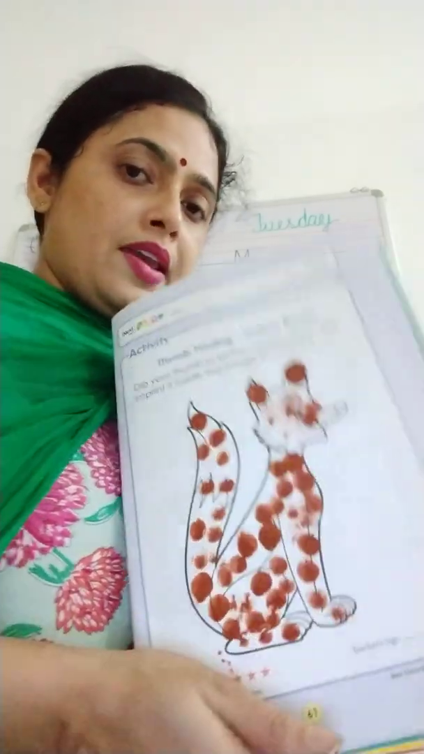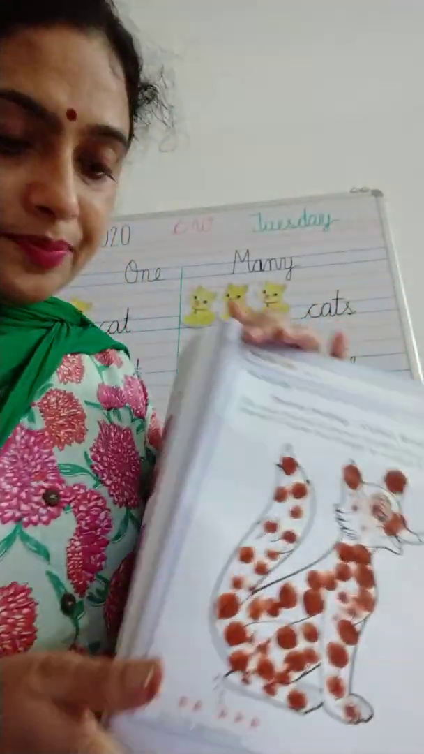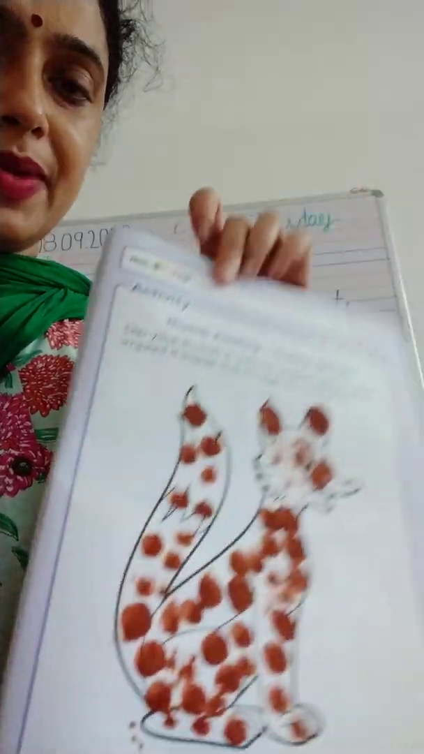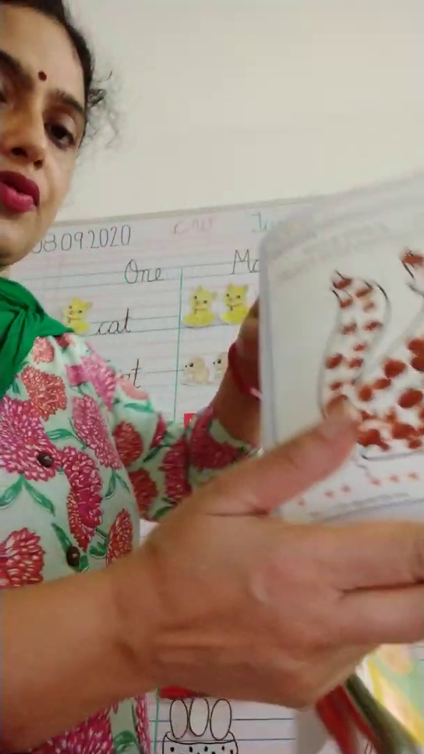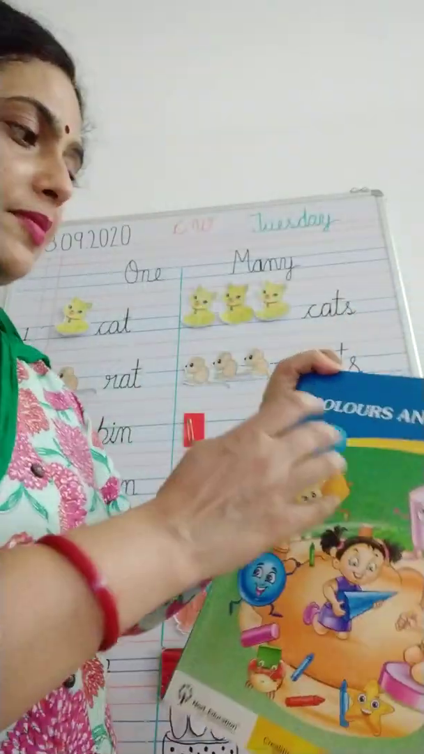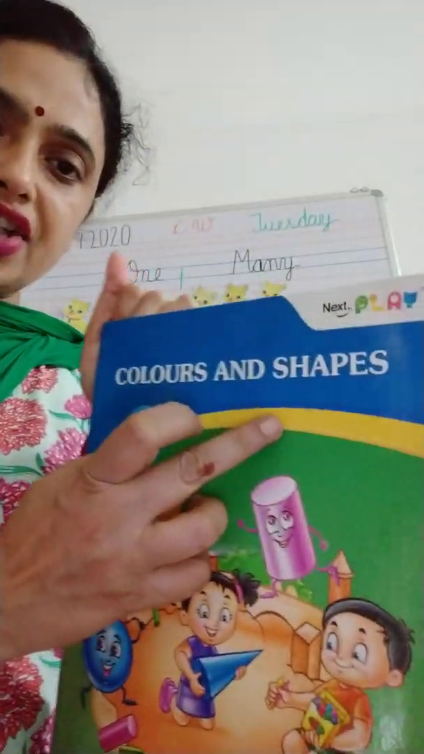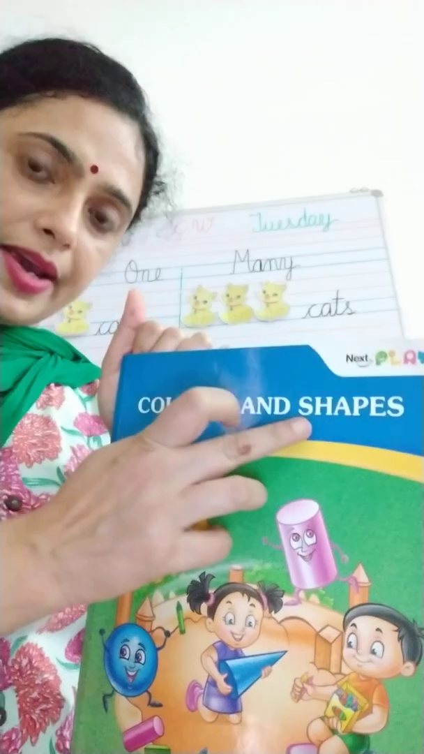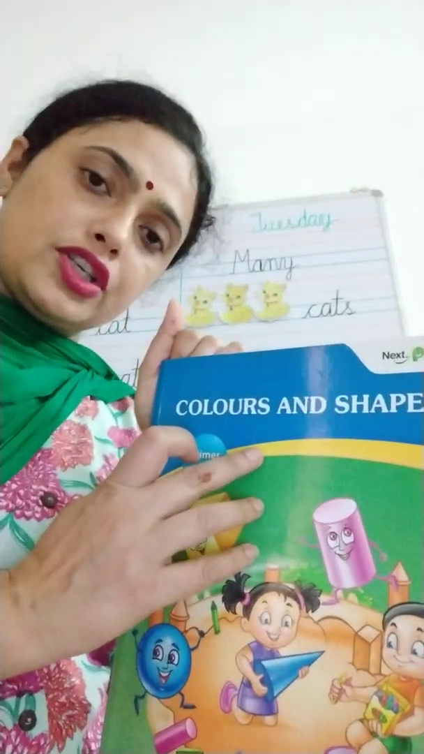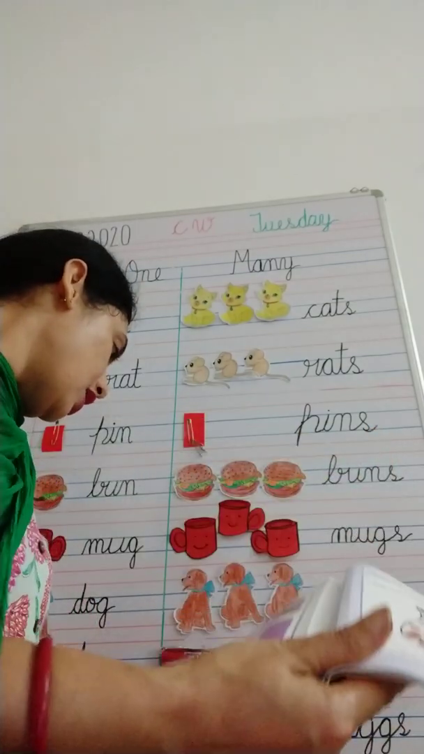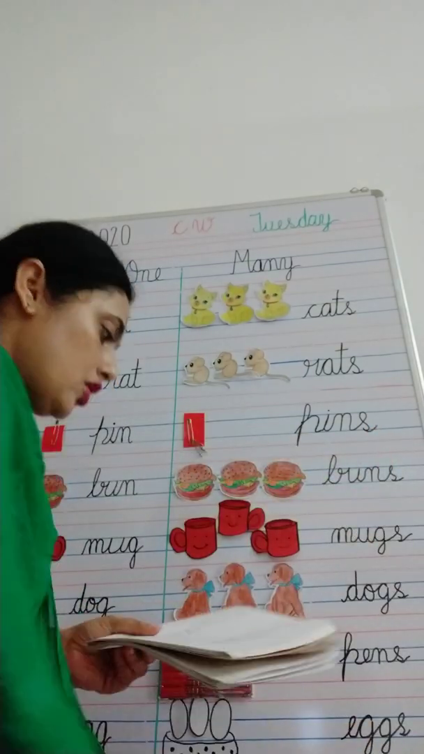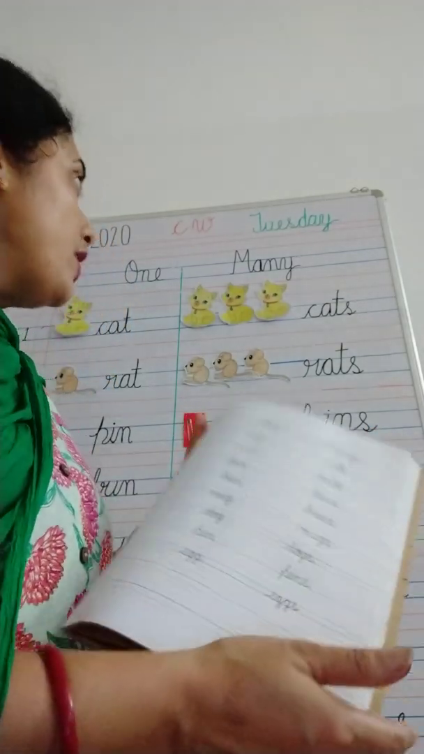Yes. So this is page number 61. Which page number? Page number 61. And which book? The book's name is Colors and Shapes. So this activity we are going to do in this book. Okay, and in our EVS notebook, we are going to do one and many.